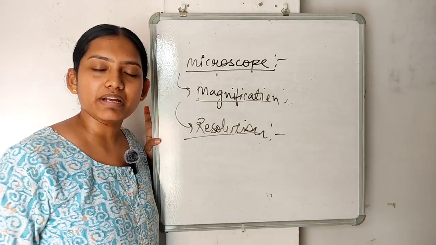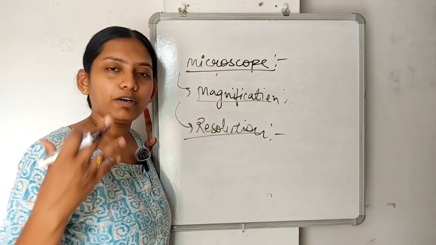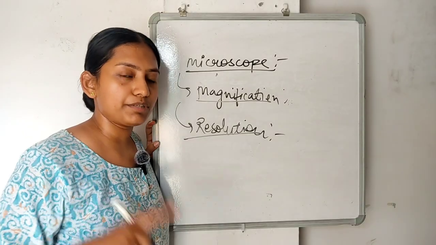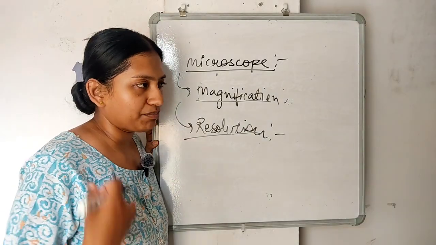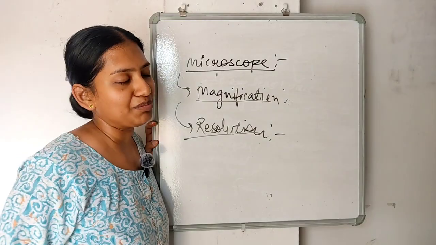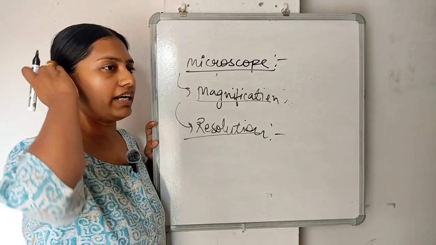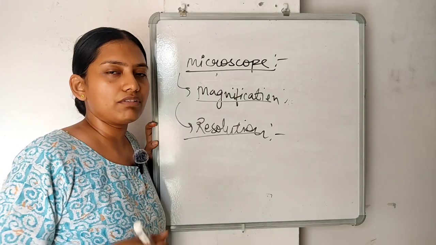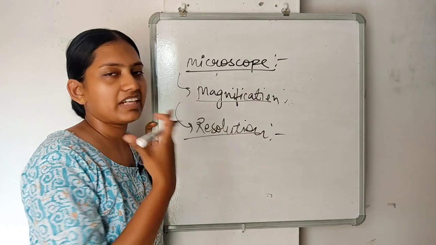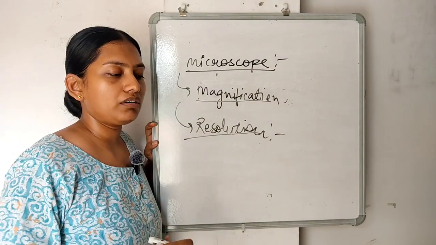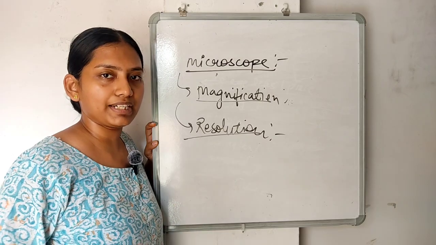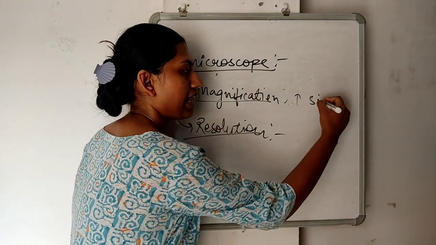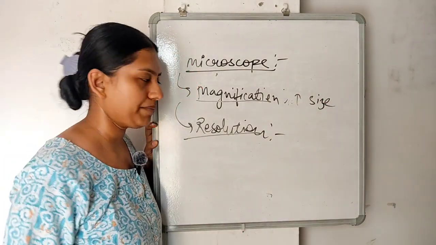So what is magnification? Magnification is to zoom in on something, like the magnifying glass we had in a geometry box. You guys have that geometry box. What we used to do was zoom in on any letter or anything we wanted to see through that magnifying glass. This is magnification: increasing the size of any particular image. So increasing the size means magnifying.